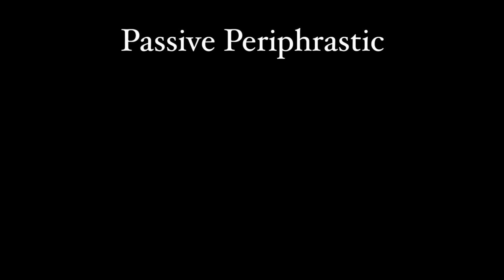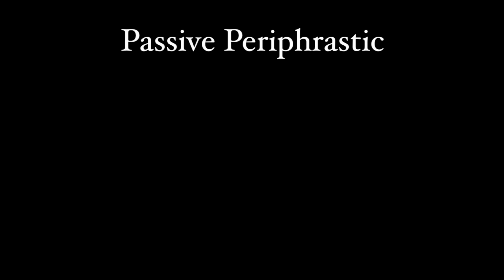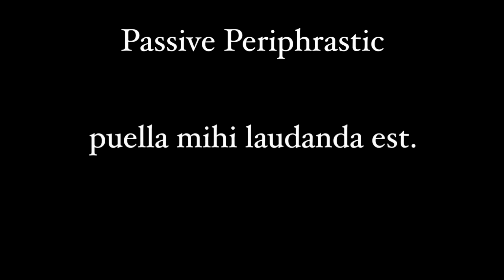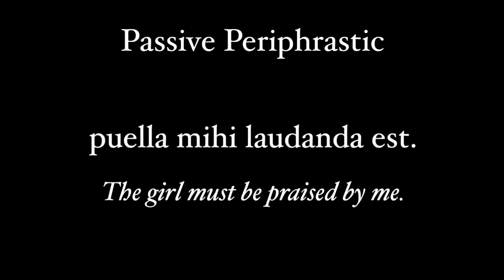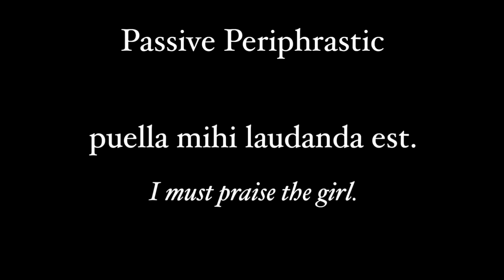Sometimes you will see a passive periphrastic without a subject, as in mihi currendum est. The mihi here is in the dative case, acting as the dative of agent. So it's the word that's doing the action. We translate this as I must run. Ignore the literal translation of this, though. It doesn't really make sense to us in English. Let's combine the last two sentences here. Puella mihi laudanda est. The girl must be praised by me. Even though mihi is in the dative case, it's still an agent, and we still translate it with by. Or even better, let's do this actively. I must praise the girl.